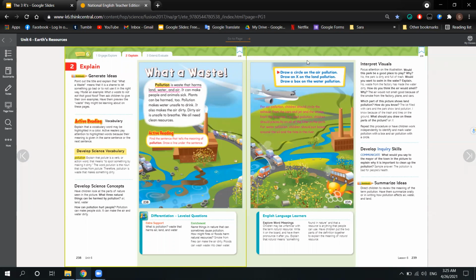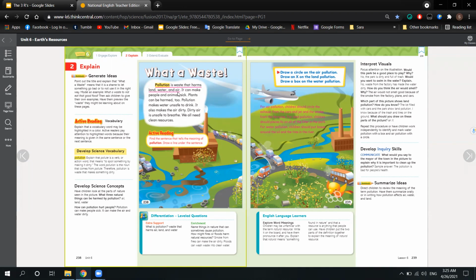What a waste. So in yesterday's video, I started talking about pollution. And I told you guys that pollution is waste that harms land, water, and air. So just by reading this particular sentence, you will know the meaning of pollution and the kinds of pollution. So we have three kinds of pollution or types: air pollution, water pollution, and land pollution.